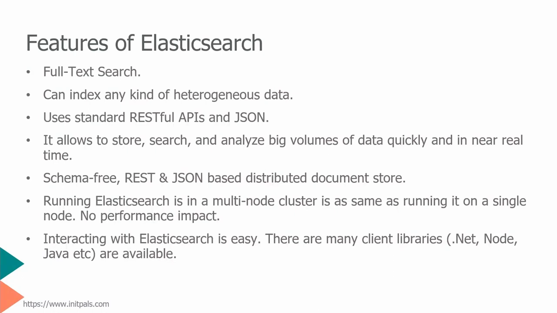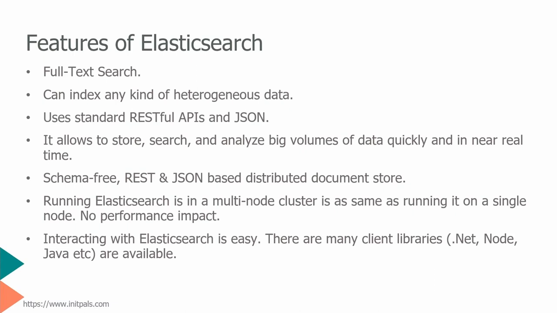The other important point is schema free. Assume that we have a database. If I need to create a table, I need to define what kind of data I'm going to store, for example the column names and data types. Here I don't need to do it, though I can, as it's optional. I can simply pass the data, and Elasticsearch itself identifies what kind of data I'm trying to add. Based on that, it will create the mapping. It means it's schemaless.